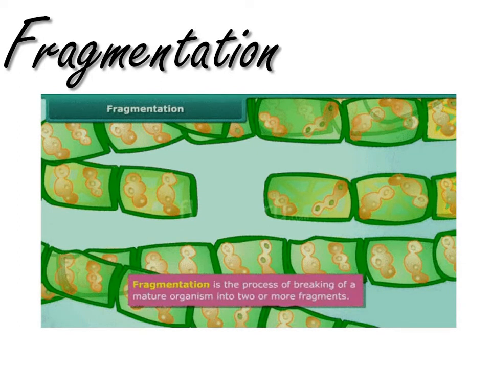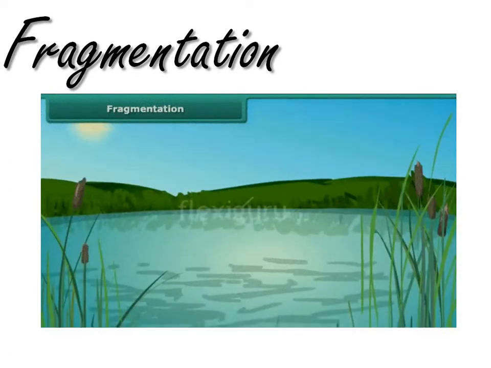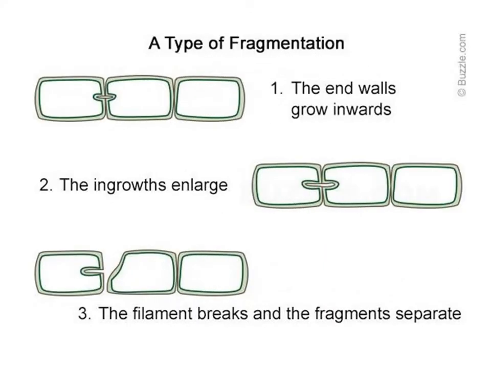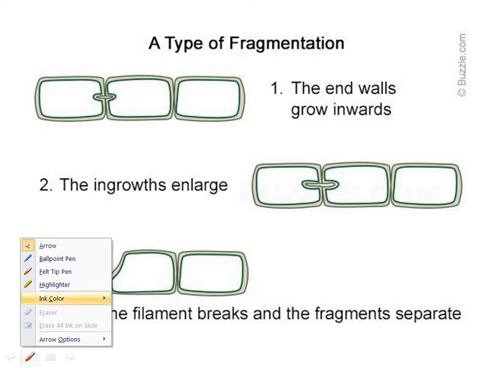Fragmentation is the process of breaking of a mature organism into two or more fragments. We are going to learn in detail about it. Yes, this is a flowchart of fragmentation. I'm going to explain it now.